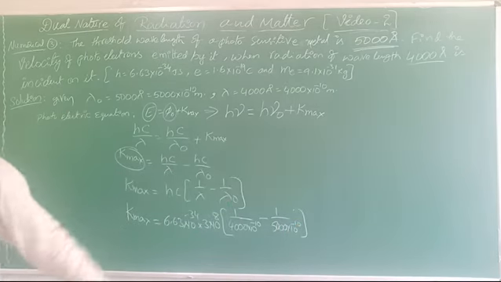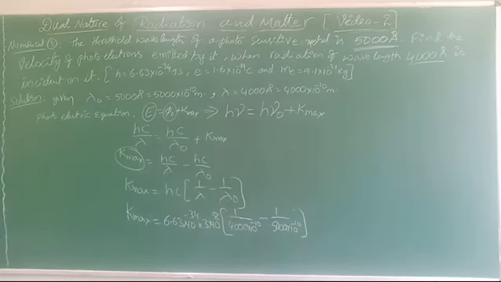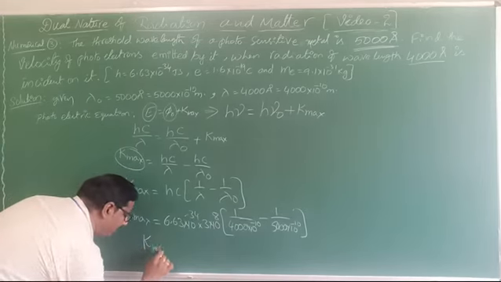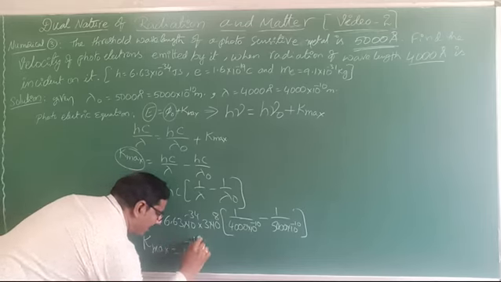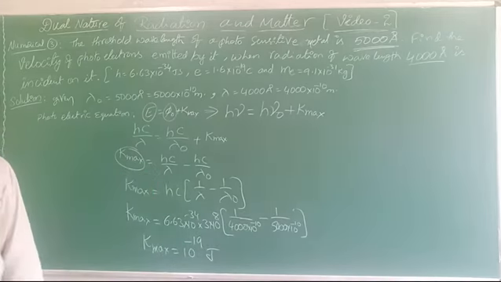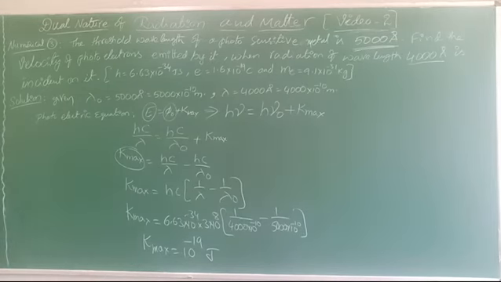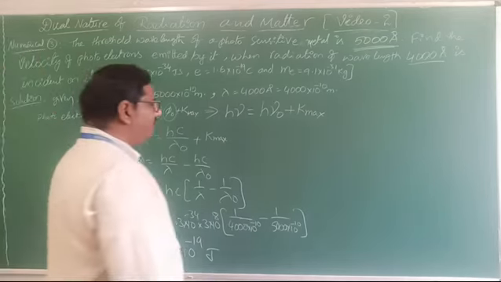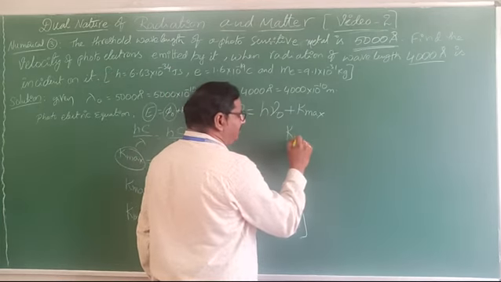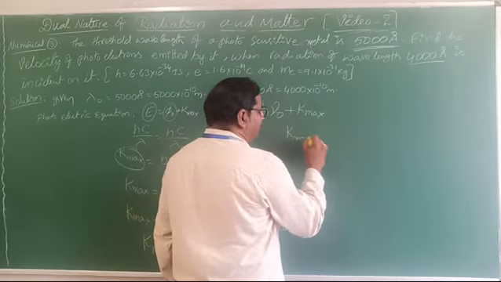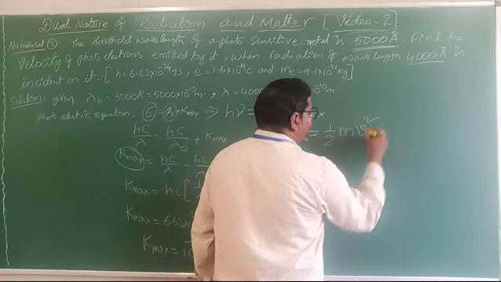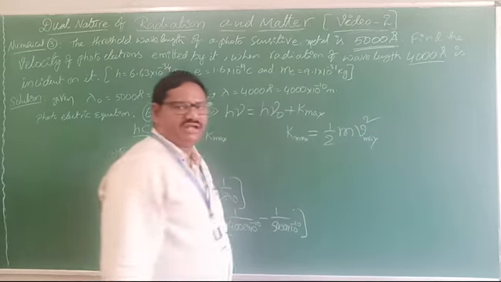If you solve all these, you get the kinetic energy maximum, K maximum equals 10 power minus 19 joule. Already we know the kinetic energy; by using it, we can measure the velocity. What is the formula for kinetic energy? K equals half m v square max, the maximum velocity.